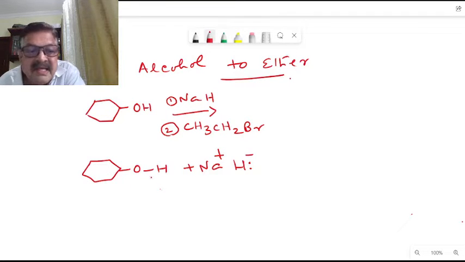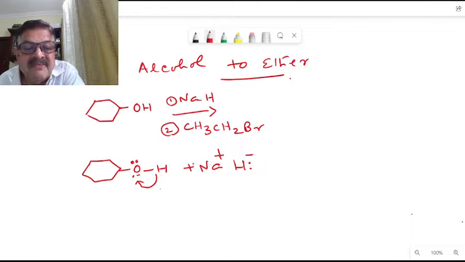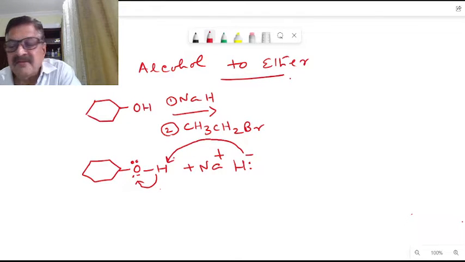Now this proton will be removed by this base here. This is how we are getting the alkoxide here.